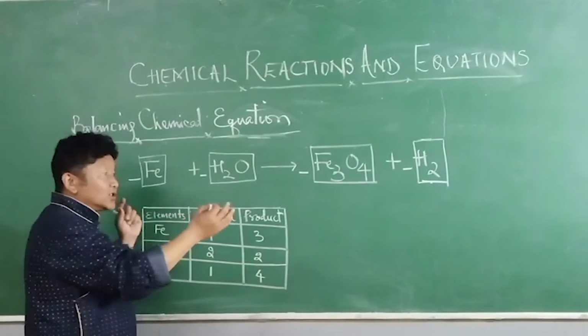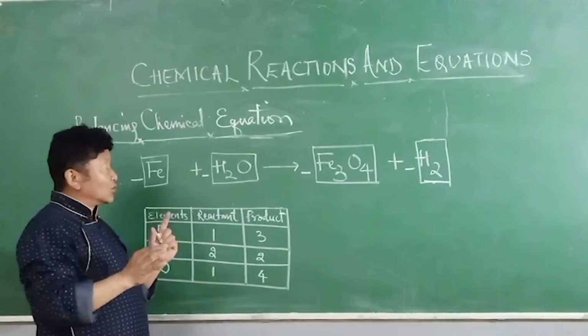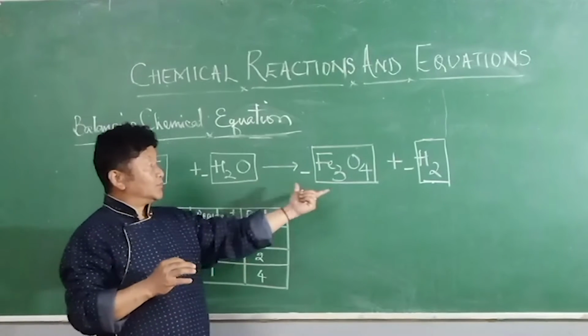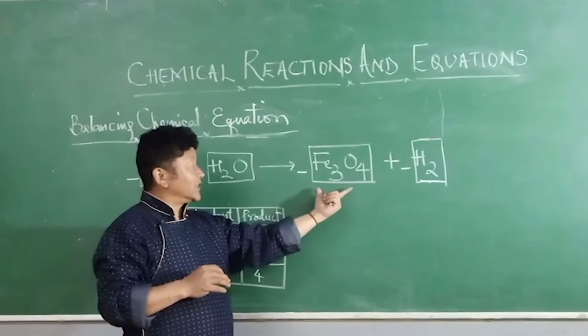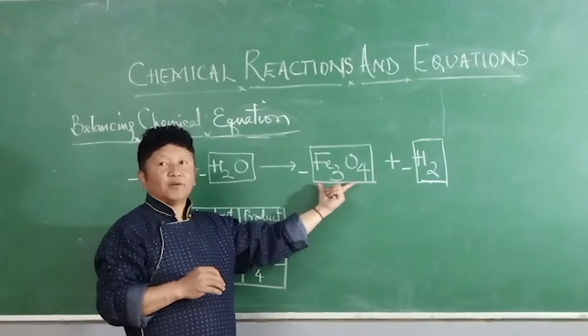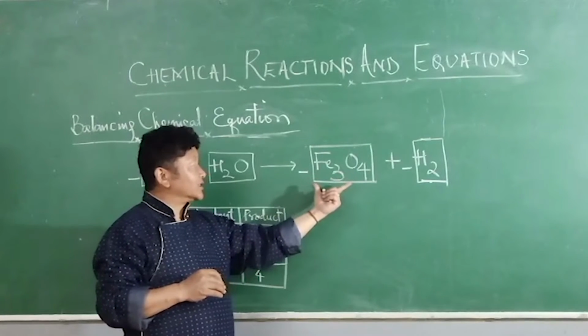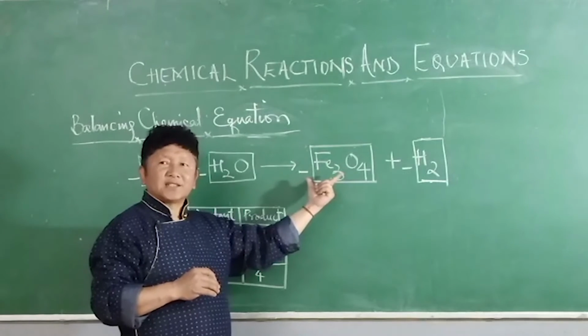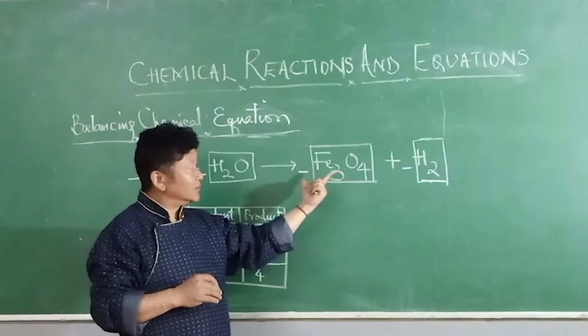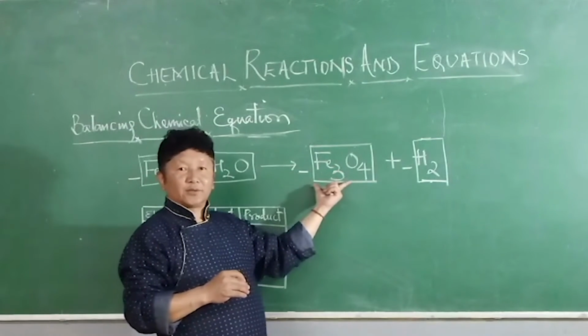To balance the equation, just go to the product and select the largest number, largest in the sense the compound which has the large number of atoms. We have to select that one.